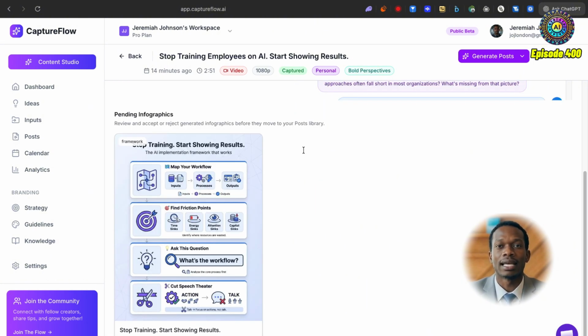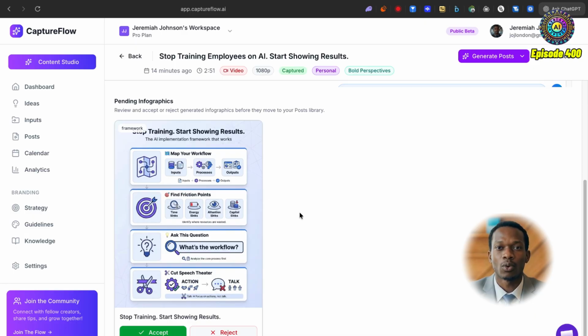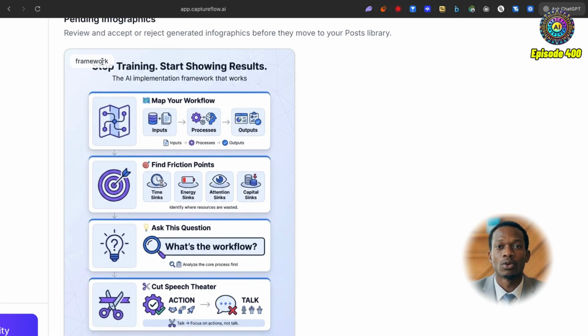Wow, this is amazing. I want to post this everywhere immediately. So we can actually see here that we've got this sort of framework infographic. We've got "Stop training, start showing results: the AI implementation framework that works." So map your workflow: inputs, processes, outputs. Wow, find friction points, right? Time sinks, and oh my God, this is amazing.